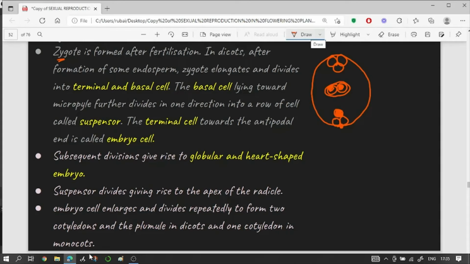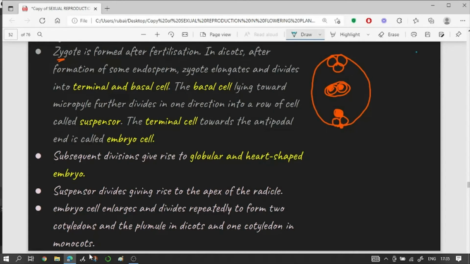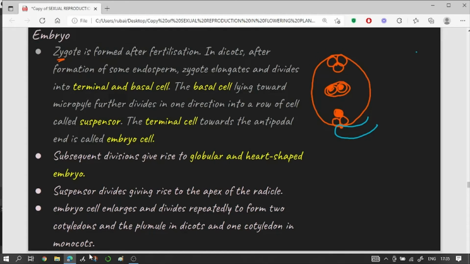Now once the pollen tube has released the male gametes, let me draw the pollen tube over here. Inside the pollen tube you have the male gametes. The first one will go and fertilize with the ovum, and the second one will go and fuse with the central cell. So when the first male gamete fuses, it forms the zygote, right? And this zygote is a single cell right now.